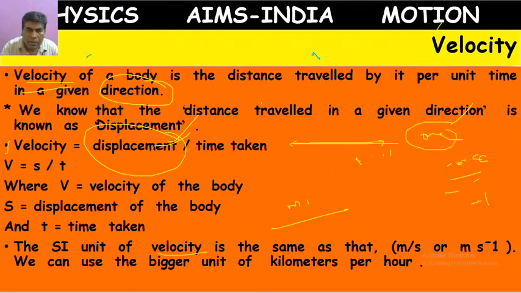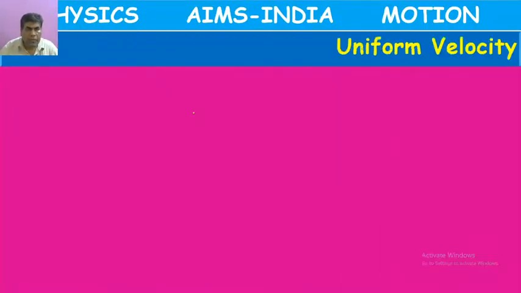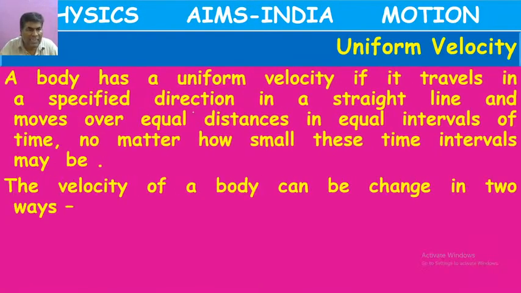The quantities which depend on direction, we call vectors. Next, uniform velocity. Here you have the word velocity, and it has to be underlined. The direction is specified and constant, so the body is moving in a straight line.